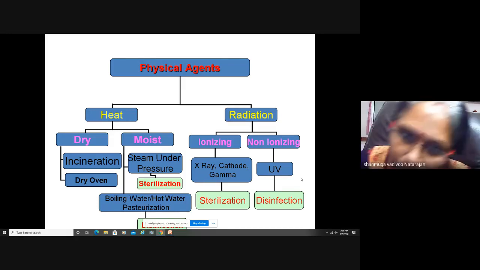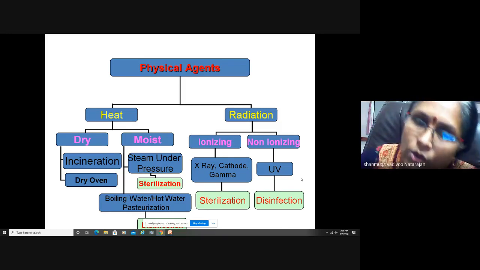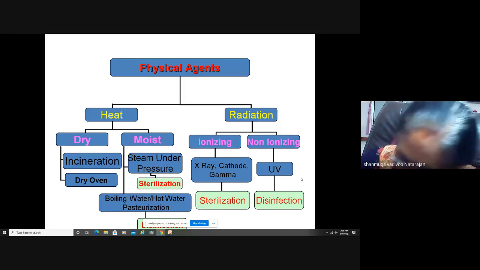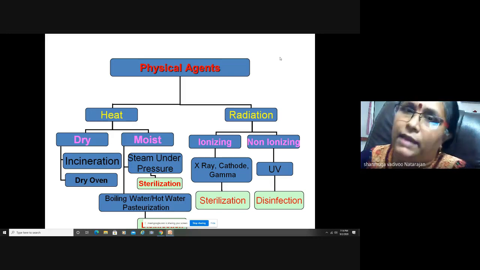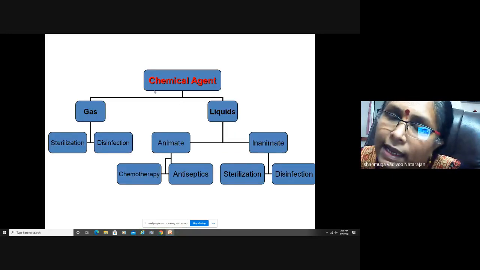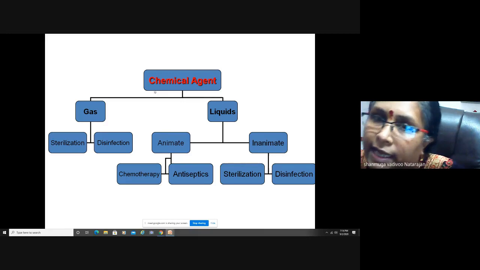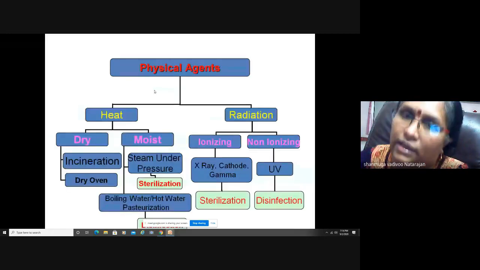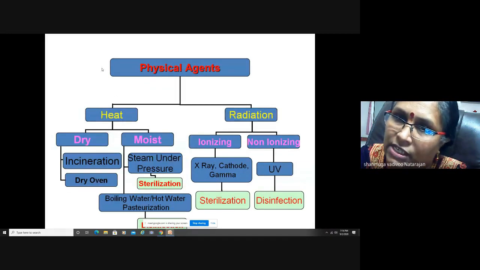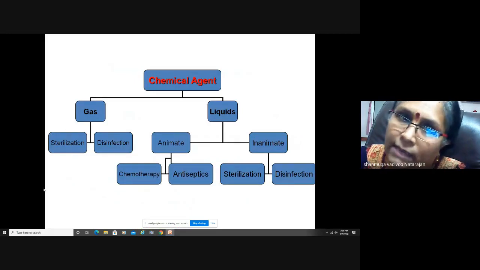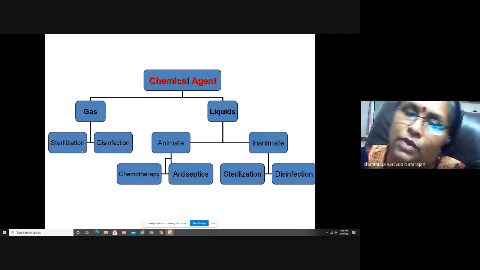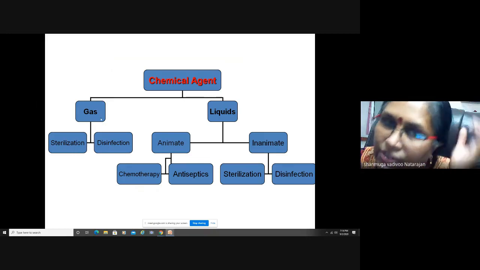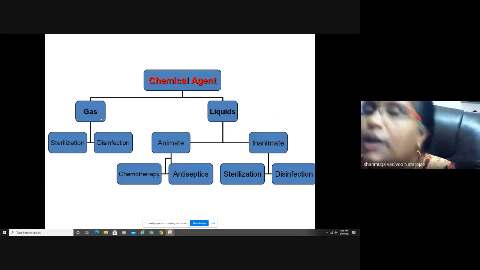Yes, ma'am. Okay, next is chemical agents. The previous slide showed all the physical agents, and this slide will show the chemical agents. Chemical agents can be a gas or a liquid. Gas can be used for sterilization and disinfection. I will cover which gases you will use in practice.